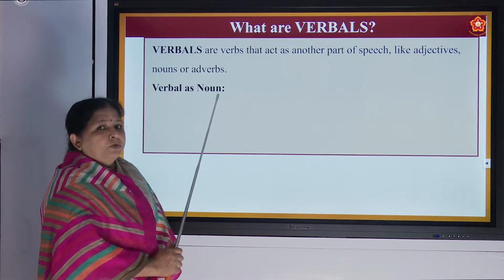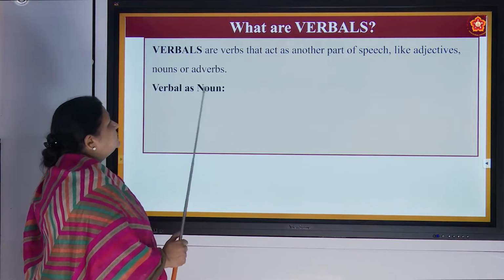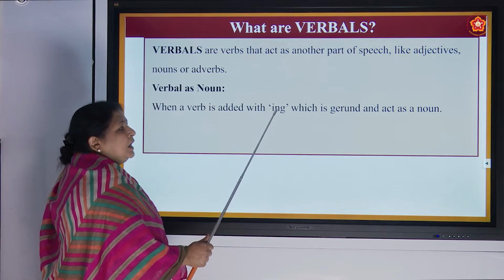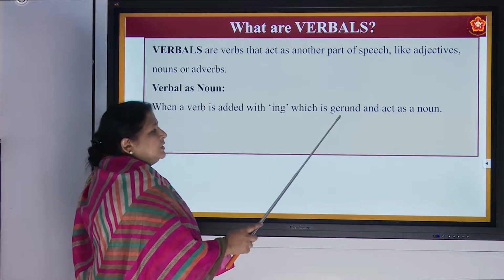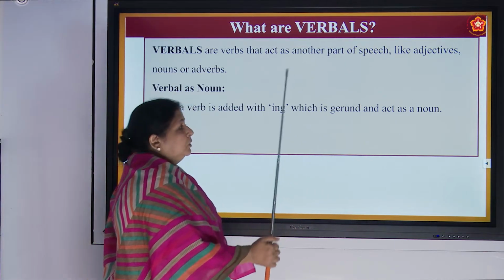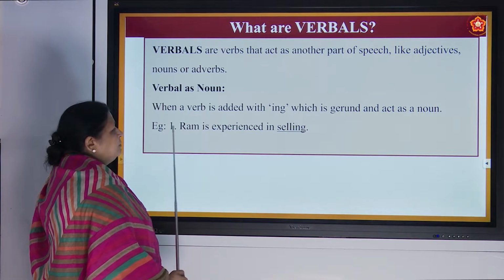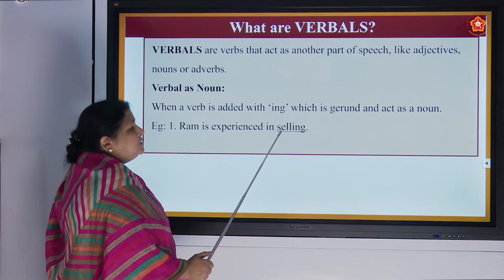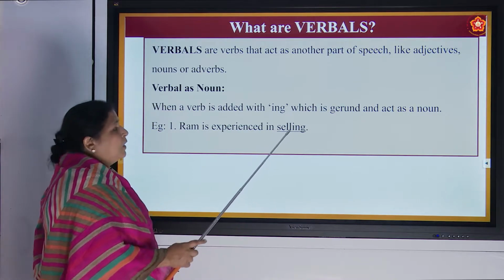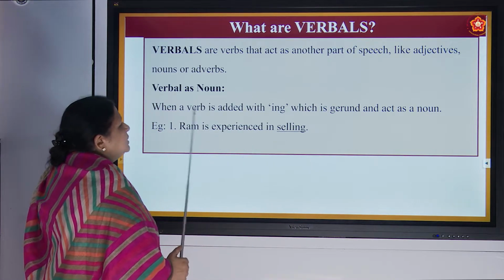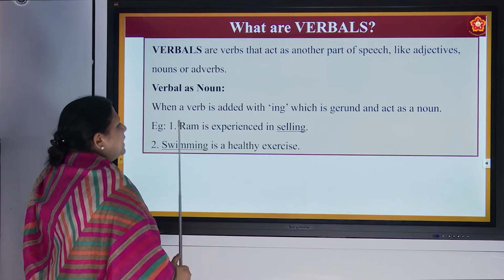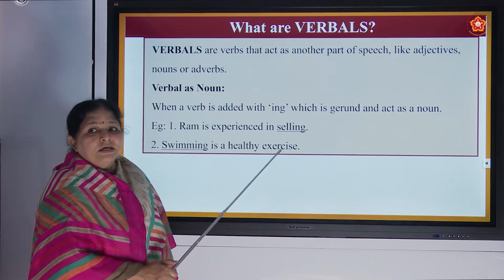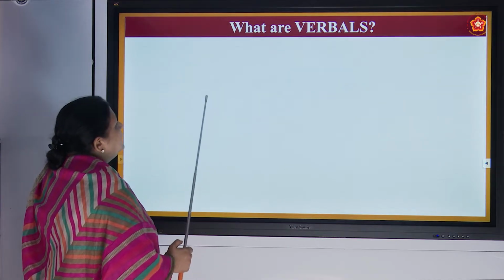Verbal as noun. Let us see now what is verbal as noun. When a verb is added with ing, it is a gerund and acts as a noun. Now what do you mean by that? Example, Ram is experienced in selling. So sell is a verb. Now we are adding ing, so it is becoming a gerund, and it is acting as a noun. Swimming is a healthy exercise.